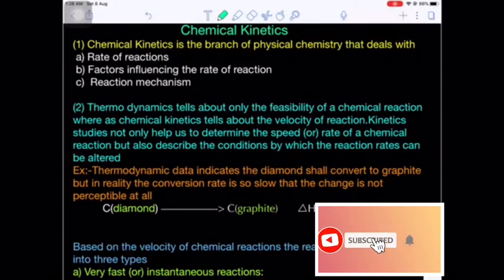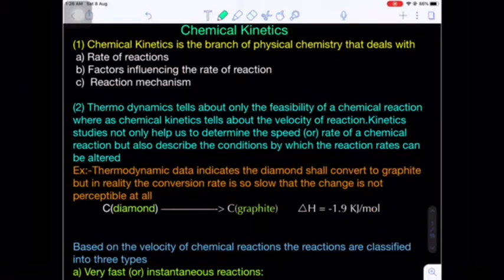Hello students, today we are going to start a very important chapter in physical chemistry that is called chemical kinetics. This chapter is very important in competitive exams like IIT JEE and NEET. Even in the 12th board exam, this chapter has very high weightage.